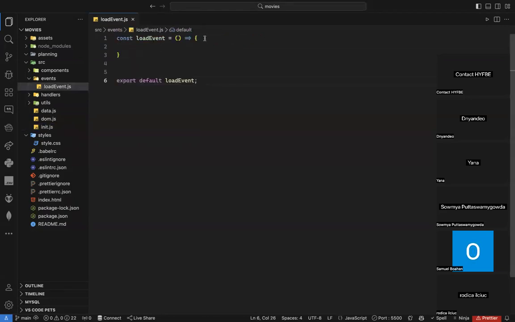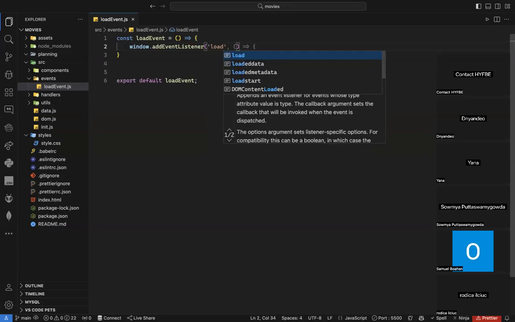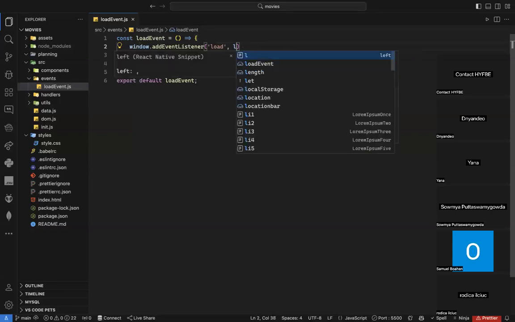Okay, now what should I do here in my load event function? Can anyone tell me what I should do? I cannot hear you. Window dot addEventListener and the event is load. And I need to call my handler. What should we name it? Load handler.